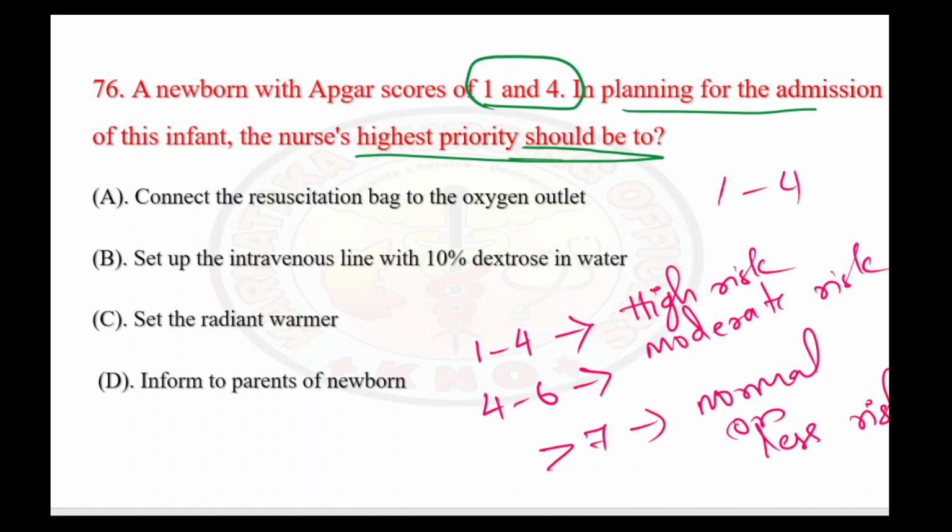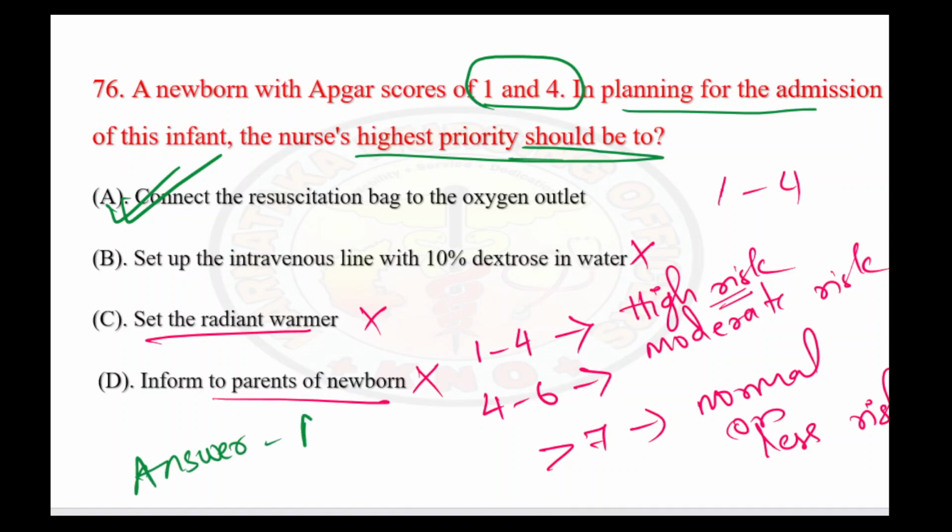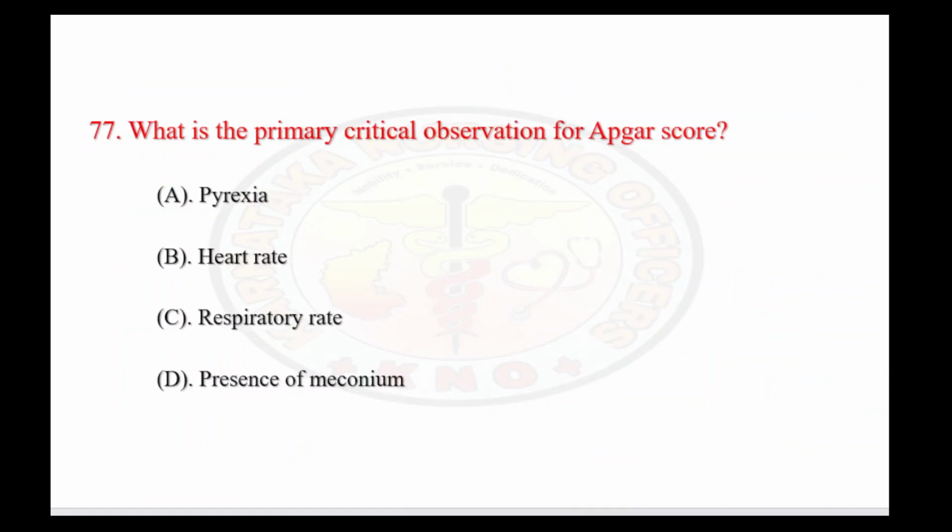So if you see here, 1 to 4 is showing high risk. So definitely we have to resuscitate the child. And the options are: connect the resuscitation bag to the oxygen outlet, set up the IV line for dextrose. We are not going to give dextrose for this child. Warmer, no. Inform the parents, no. The right answer here is option A. So let's see the next question.